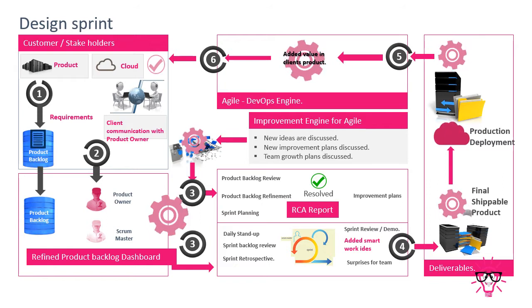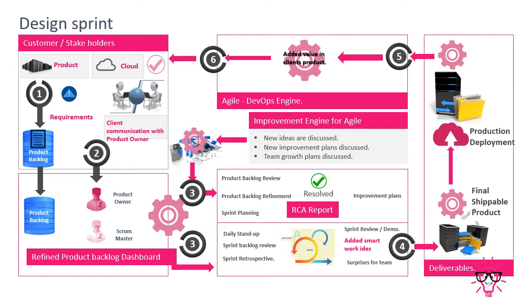Now, improvement plan. If everything is going fine, there are no hiccups and no ifs and buts in your entire sprint or your entire agile, then it's a time that you have to improve your plan. Or if something goes wrong continuously or consecutively in the last 2 to 3 sprints, in this case it's a time to improve your entire process.